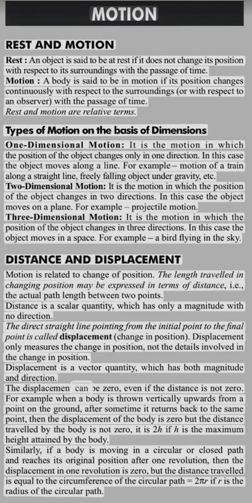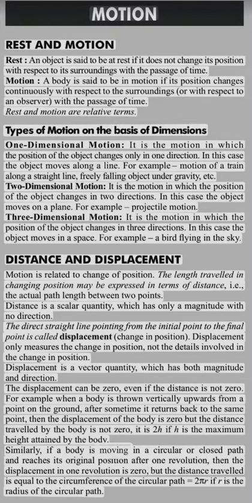The displacement can be zero, even if the distance is not zero. For example, when a body is thrown vertically upwards from a point on the ground, after some time it returns back to the same point, then the displacement of the body is zero, but the distance traveled by the body is not zero. It is 2h if h is the maximum height attained by the body.